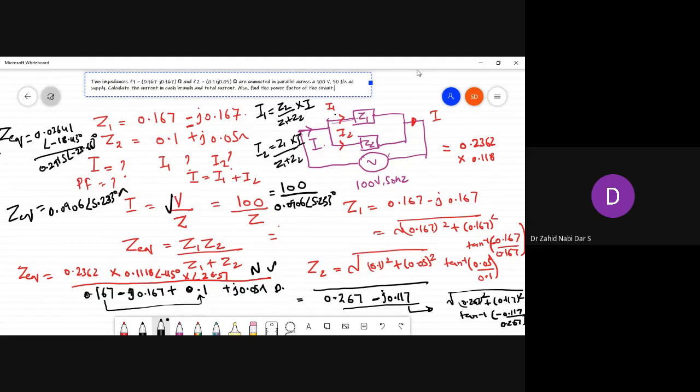And about the power factor, for example, if we require the power factor, now you know I is equal to I1 plus I2 and I2 is equal to I minus I1. So you notice that the power factor would be equal to cos phi. How much would be the power factor? Power factor is the angle between the voltage and the current over here. The voltage angle, they have not mentioned anything, 100 volts. So you see the total current, the power factor what you are getting in I, theta V minus theta I, you do, you will get the value of power factor. So was this question easy or difficult? Tell me.